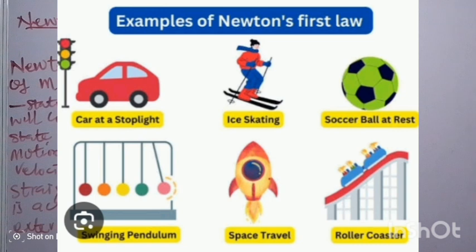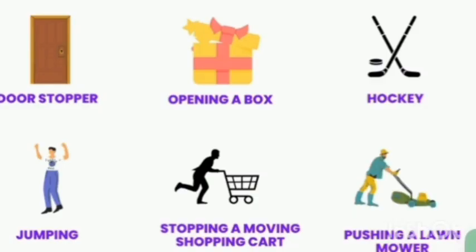Look at the next one, a soccer ball at rest. The ball is at rest, so it's a typical example of Newton's law of motion. Then the next one is a roller coaster. The roller coaster is in motion, so it's a typical example of Newton's laws of motion. That is Newton's first law of motion. Look at other examples as shown on the screen. The next example now is a door stopper. That's a door stopper at rest. So it's an example of Newton's first law of motion.